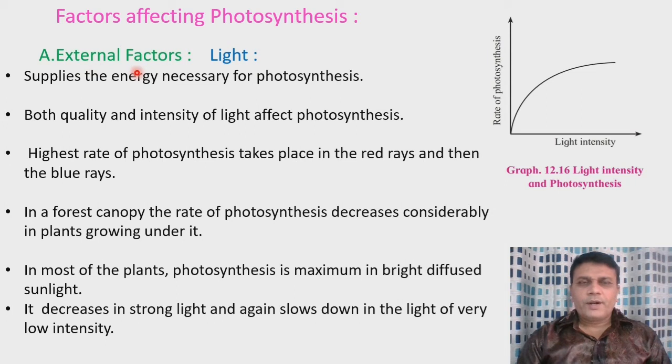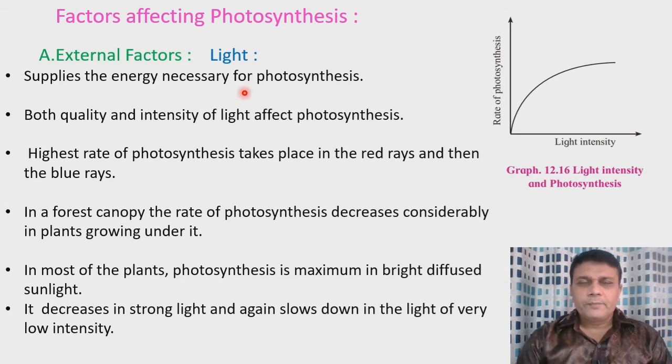Now there are different external factors which affect the rate of photosynthesis, in which the first one is light. You know that sunlight is one of the essential factors for the process of photosynthesis. This light or sunlight supplies energy which is necessary for photosynthesis.